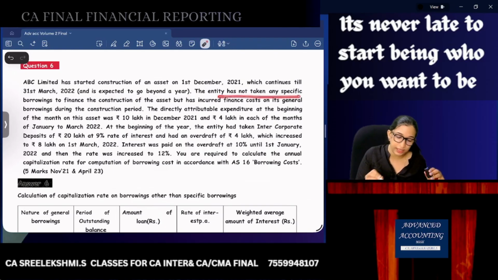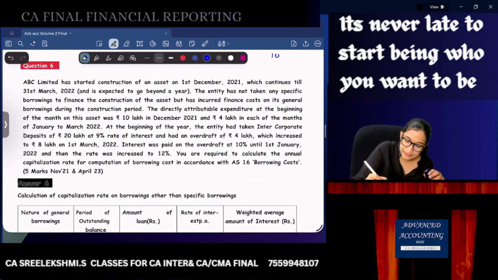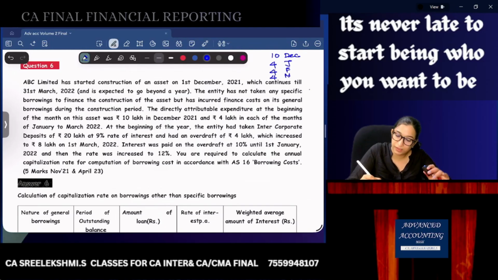The entity has not taken any specific borrowings but has incurred finance cost on general borrowings. The directly attributable expenditure at the beginning of the month on this asset is 10 lakhs in December 21, and 4 lakhs in each of the months January, February and March. So we spend 10 lakhs in December, 4 lakhs in January, 4 lakhs in February and 4 lakhs in March. In total we have spent 22 lakhs.